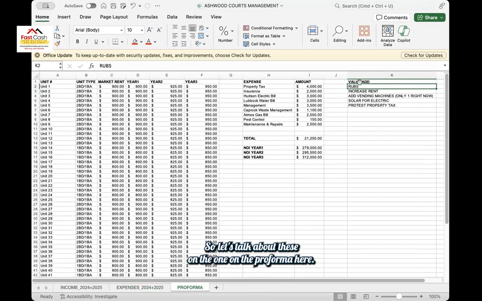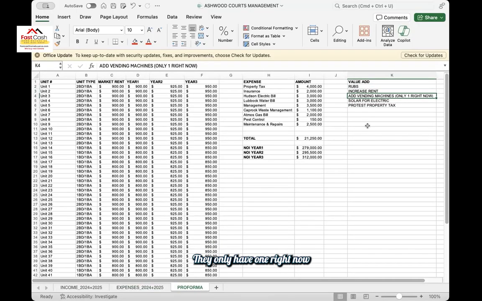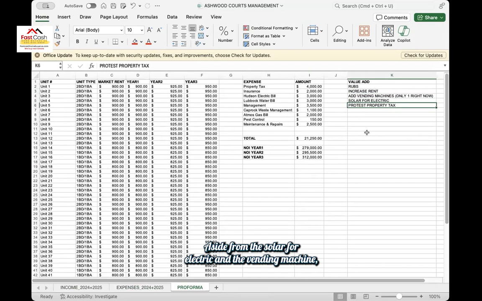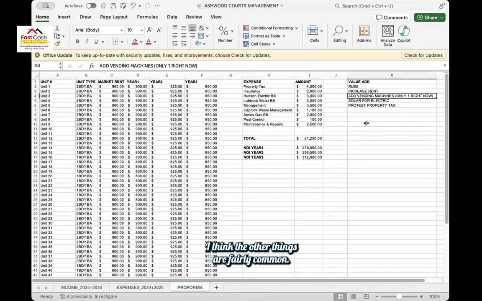Okay, so let's talk about the pro forma here. They have a few things listed as what you could do for value add. So one is RUBS, increase rent, add vending machine. They only have one right now. Solar for electric, and then protest the property tax. So okay. Aside from the solar for electric and the vending machine, I think the other things are fairly common.